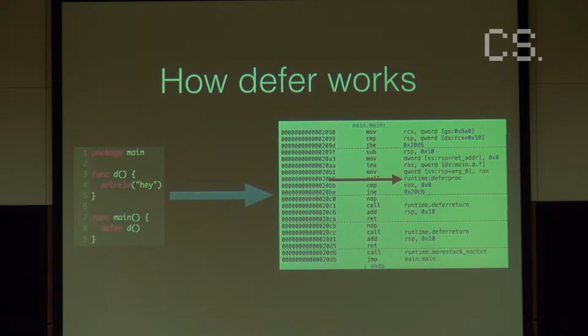Okay, so now that we know where defers are saved, let's look at how the actual defer function works. Once again, I used Hopper to see what this code creates. On the left, we see defer D. And if we look at the disassembly for main, we see a call to a thing called defer proc.